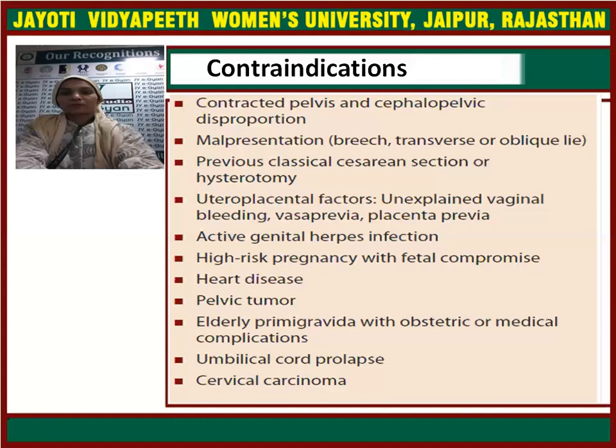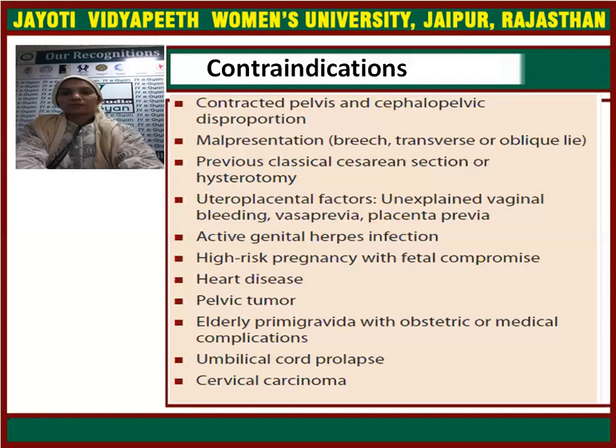Patient with heart disease, so unnecessary burden should not be put on the circulation. Any case of pelvic tumor that may hamper the progress and descent of the head, induction of labor is contraindicated. Elderly primigravida, we have already seen high risk pregnancy. So elderly primigravida with obstetric or medical complications, or patients already suffering from medical complications, in such cases labor should not be induced.